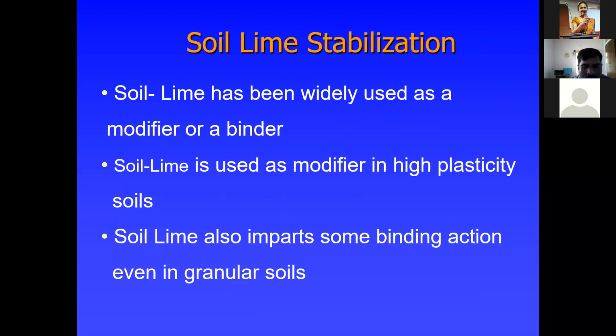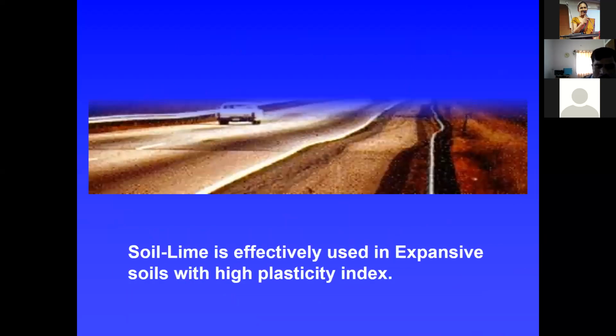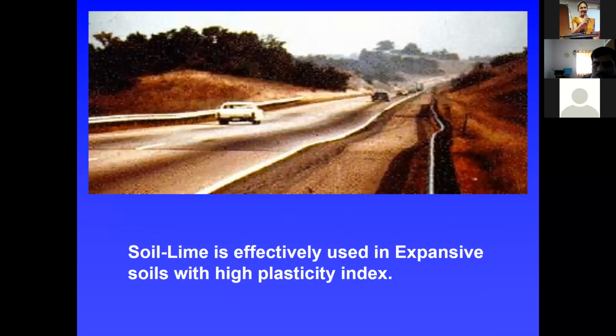Soil lime also imparts some binding action, not only in clay soils but even in granular soil. Soil lime is effectively used in expansive soil with a high plasticity index. See, this is the road wave, exactly those undulations. Soil lime is effectively used in expansive soils with a high plasticity index.